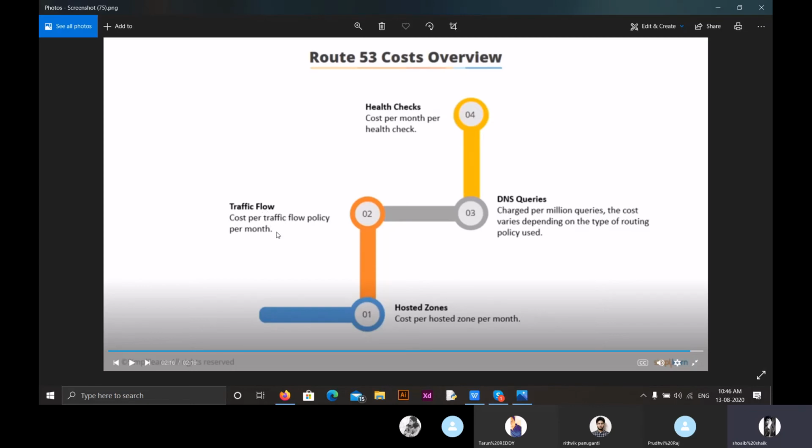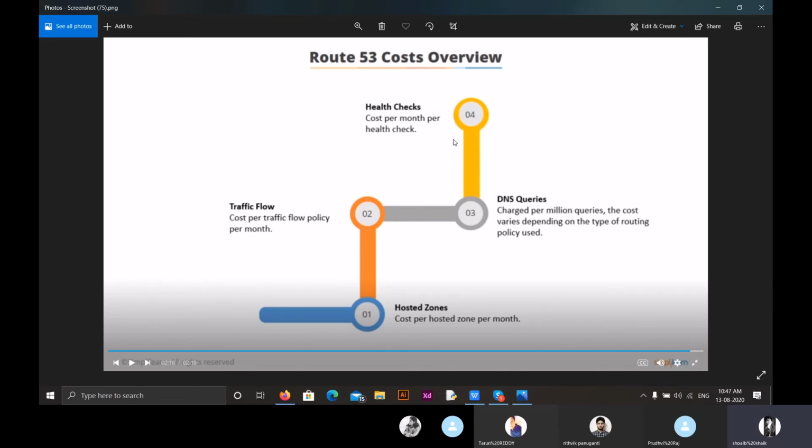In traffic flow, we create traffic policies, right? For each traffic policy, we are charged and this is also charged per month. The third one is DNS queries. These DNS queries are charged per million queries. The cost varies depending on the type of routing policies we use. If the DNS queries are more, then the charge is more. If it is low, then our charge is low.